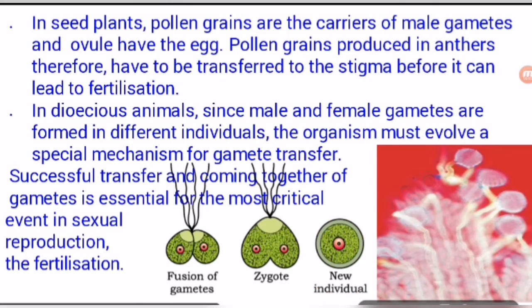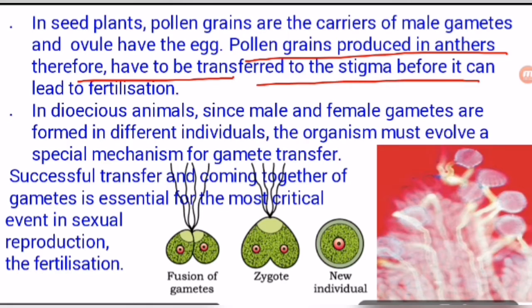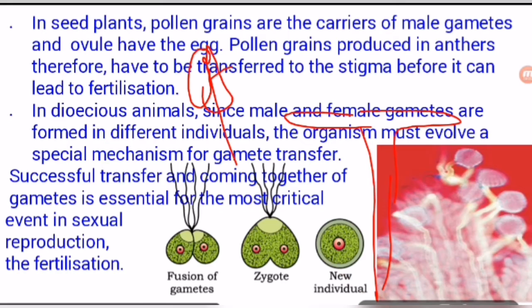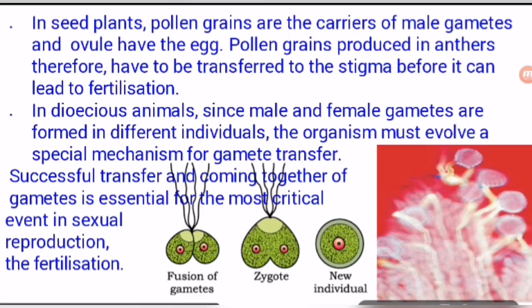So I think you are understanding. Pollen grains produced in an anther have to be transferred to the stigma before it can lead to fertilization. Before fertilization, the pollen grain has to come from the anther to the stigma, and after arriving on the stigma it germinates and forms a germinating tube. Through the germinating tube the male gamete moves forward and finally reaches the egg. This process, the transfer of pollen grains to the stigma, is known as pollination. We will discuss it in detail in the next chapter.